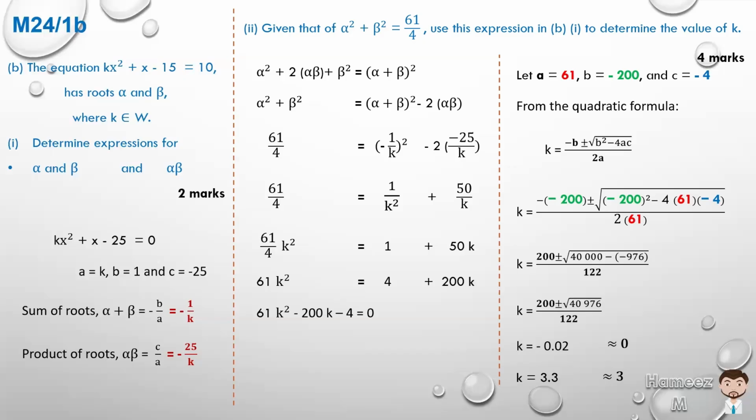Those would be the values of alpha and beta. And if we added those two values, it would give us minus 1 on k, or minus 1 on 3, approximately. So it holds for the sum of the roots. But if we did the product of the roots, where we multiply those two values that I got as the roots, it would not give us minus 25 on k, so it doesn't work. And if we substitute for alpha squared plus beta squared, it does not give us 61 on 4. As such, there's clearly something wrong with this question.